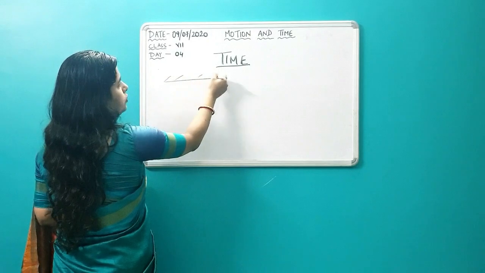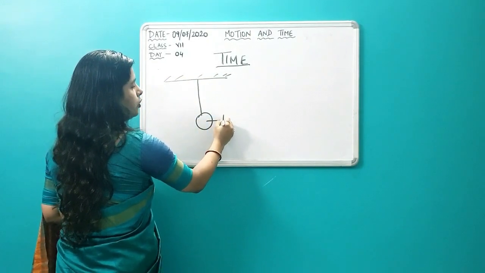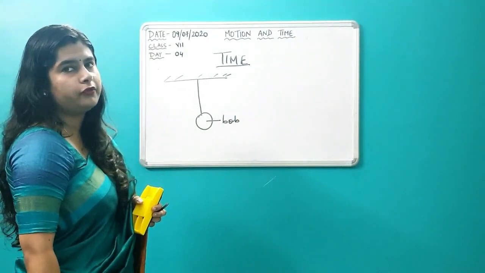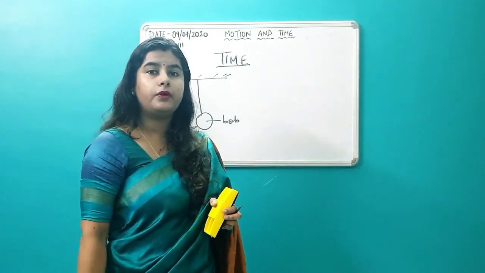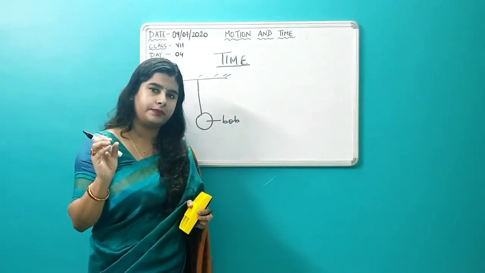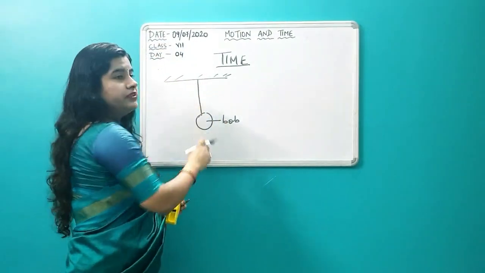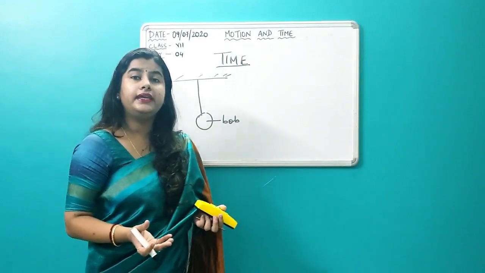So this is a support, supposing, and there is a string which is attached to a metallic ball. This metallic ball is known as the bob of the pendulum. What is it known as? The bob, B-O-B, bob of the pendulum. It is just a metallic ball. And as you increase the length of this string, the time period of the pendulum will also increase.